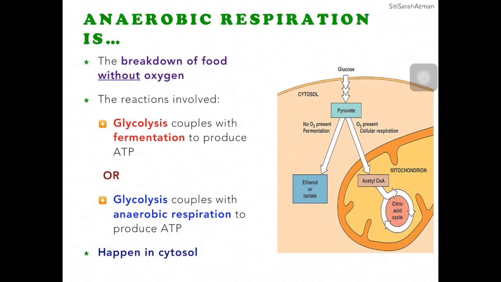The reactions in anaerobic respiration involve glycolysis plus fermentation, or anaerobic respiration could also happen through glycolysis plus anaerobic respiration. We will see a little bit why we call that anaerobic respiration. And anaerobic respiration only happens in cytosol, so it's not going to happen in mitochondria.